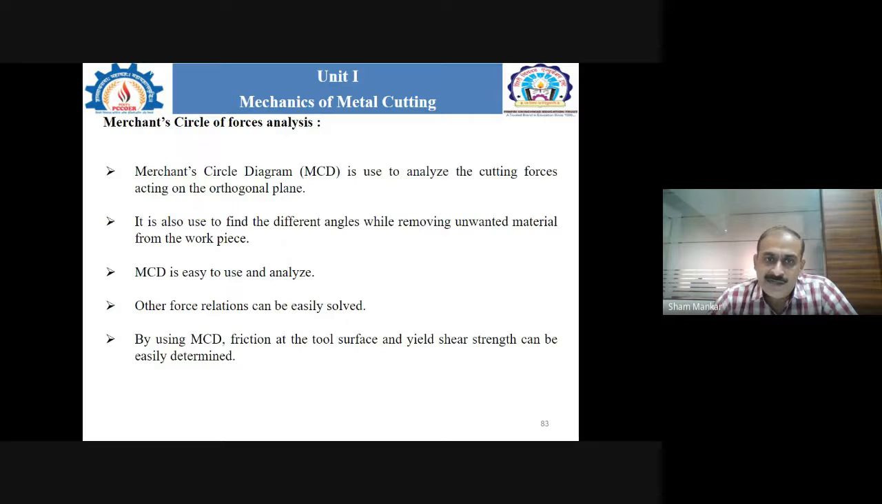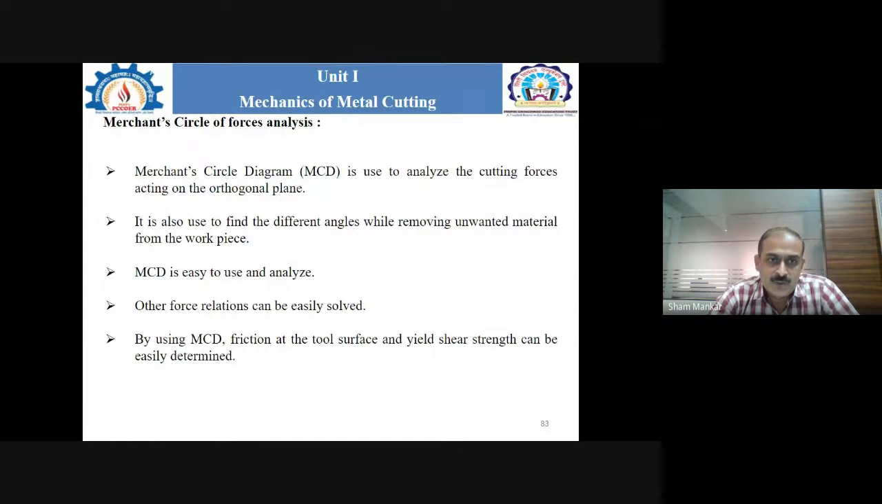Okay, and how the different kinds of forces and their analysis we are going to calculate, that is the main point of today's discussion. As we know, there are different researchers who work in the area of metal cutting, or the mechanics of the metal cutting phenomenon.